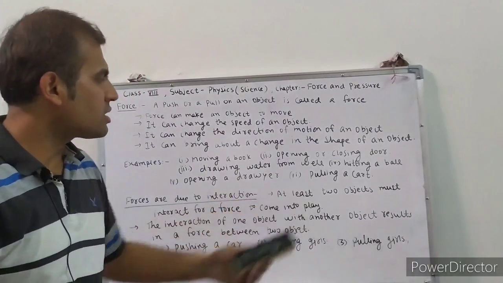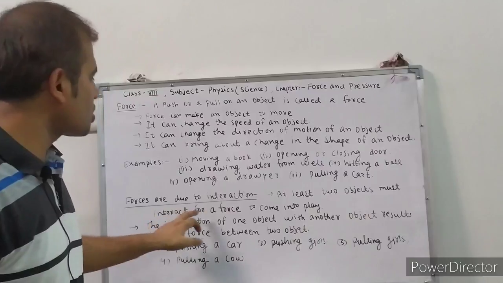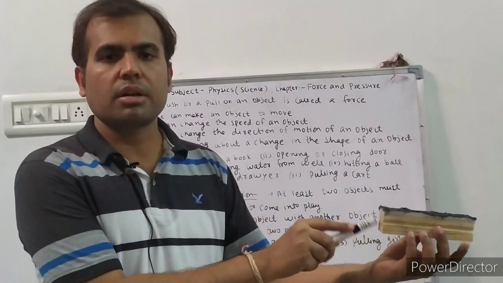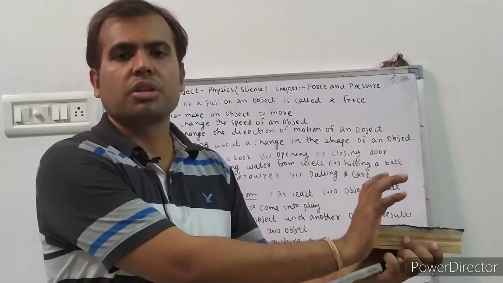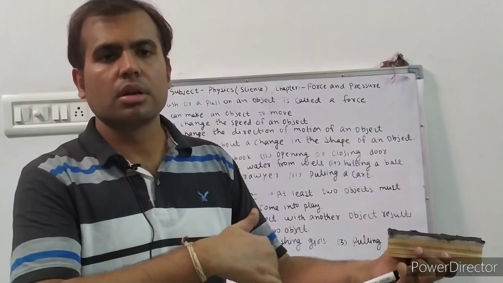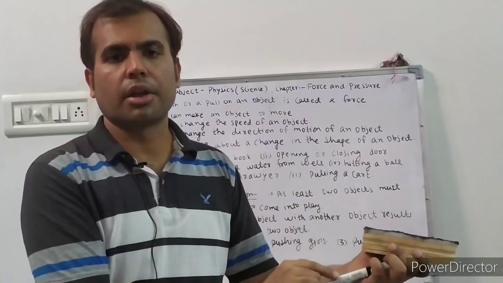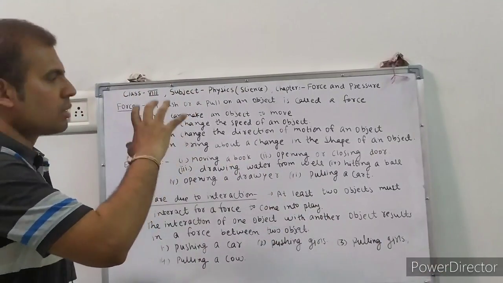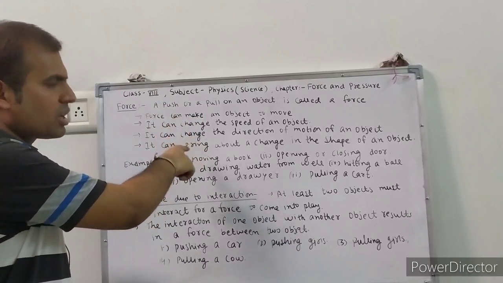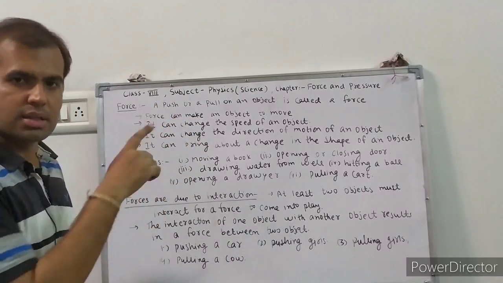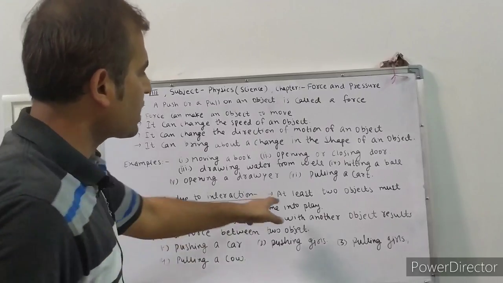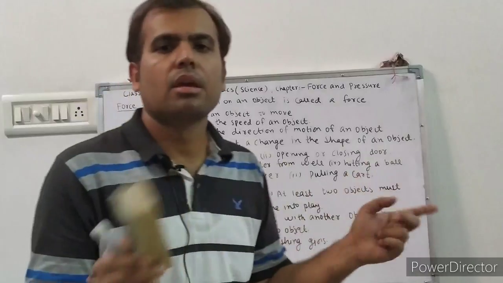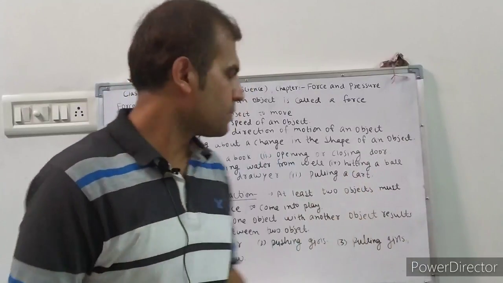So at least two objects must interact for a force to come into play. This is the first object, and if I am pushing the object, I am another object. So these two objects are required. Understand? If you are pushing the wall, pushing this board, the board is the first object, you are the second object. So at least two objects must interact with each other for applying a force.